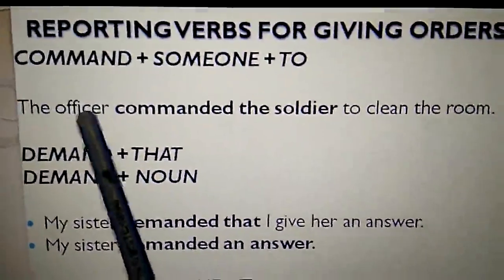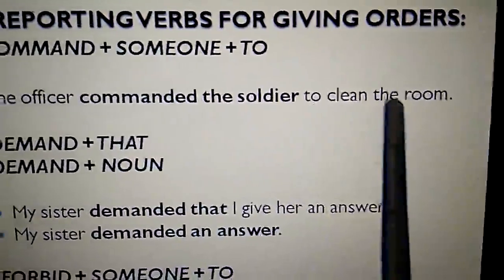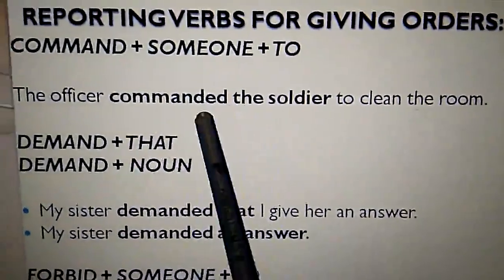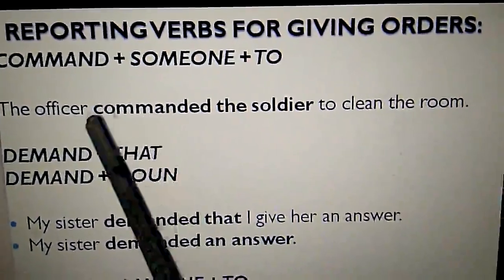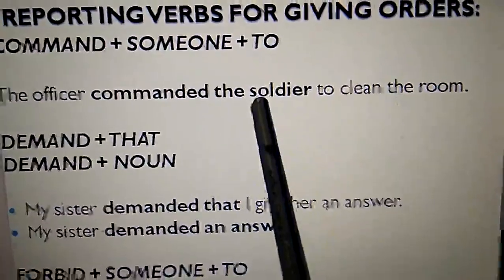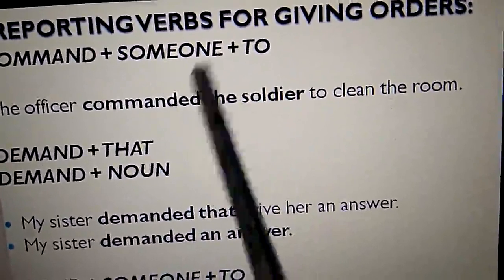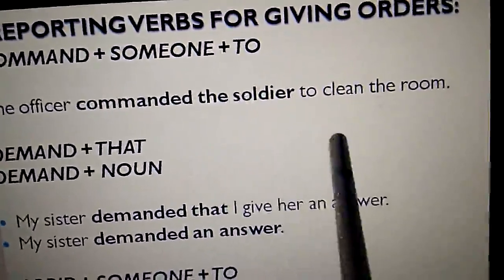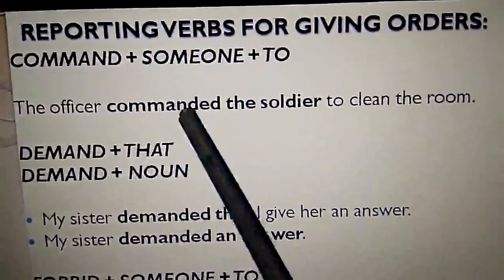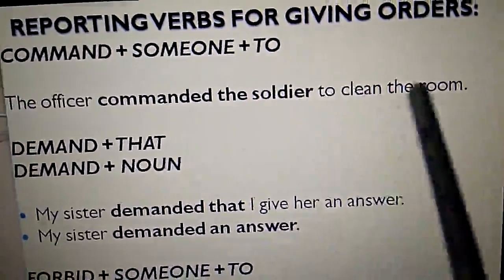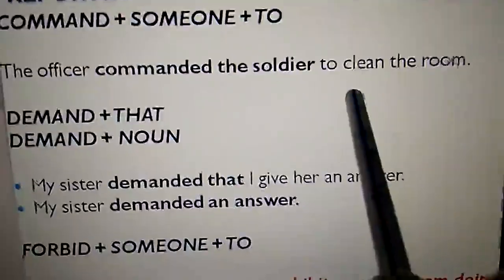See in this example, the officer commanded the soldier to clean the room. Commanded is the reporting verb. That means he has given some order, to whom? The soldier, someone, the person we are referring to. After that, to clean, the to infinitive. So the pattern is reporting verb plus someone plus to infinitive.